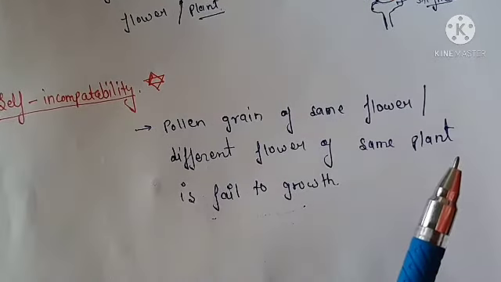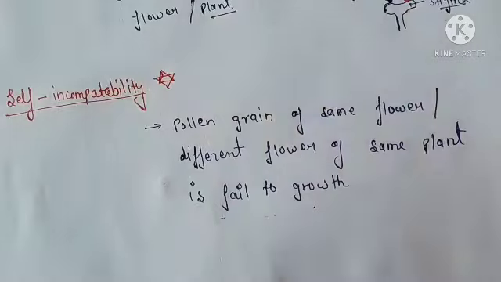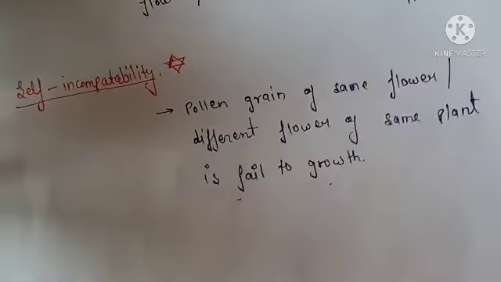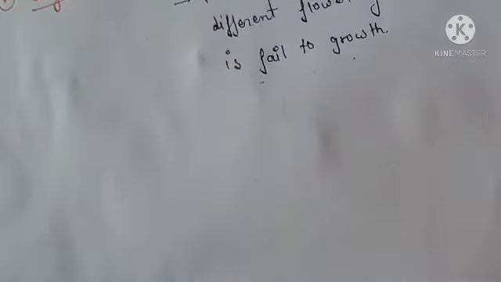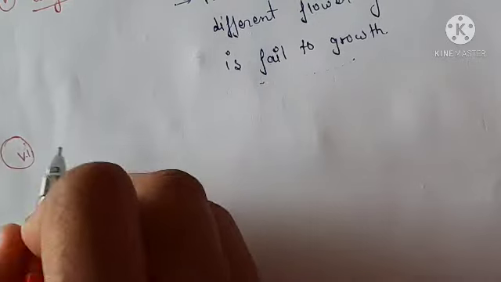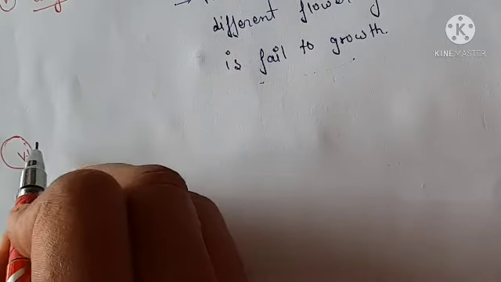That is the self incompatibility. It is very important. And there are two more adaptations. So the sixth one is separation of one sex.